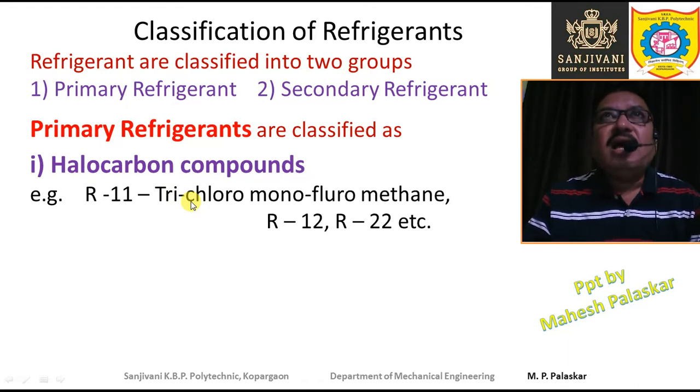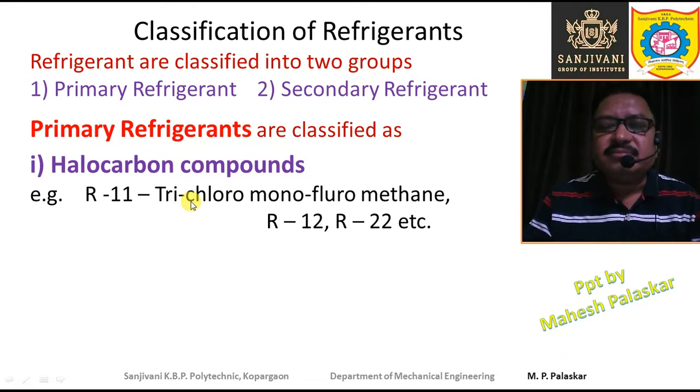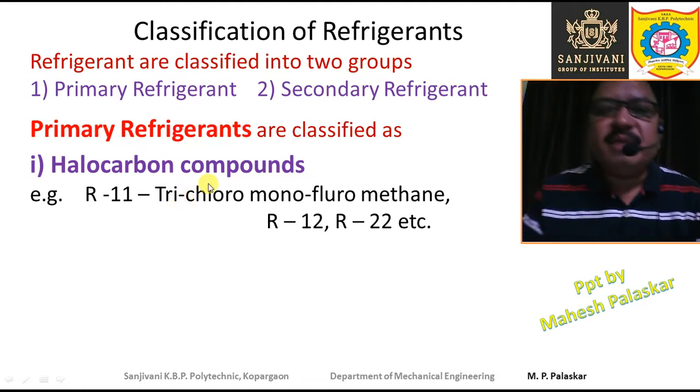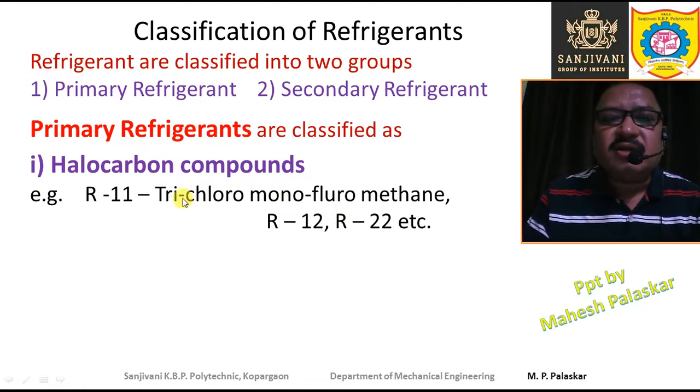So the hydrogen atoms are replaced by the halogen atoms, maybe the fluorine atom or the chlorine atom or the bromine atom, etc. Hydrogen atoms may or may not be present, but one or more of the hydrogen atoms are replaced by the halogen atoms, and the compounds which result out of this replacement are called the halocarbon compounds.